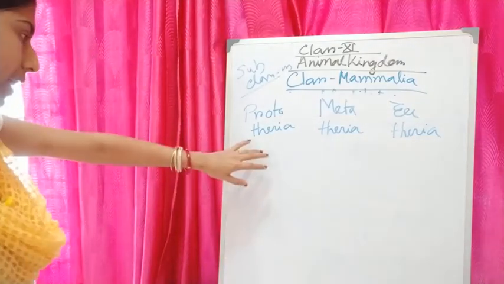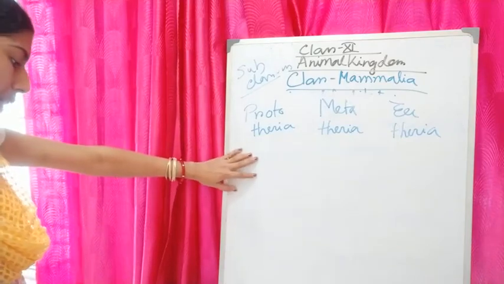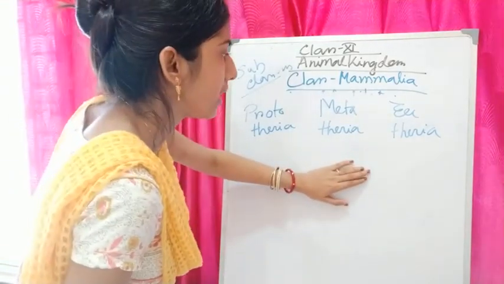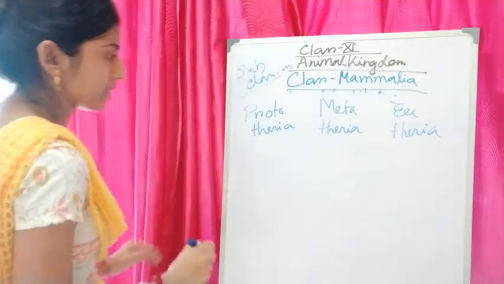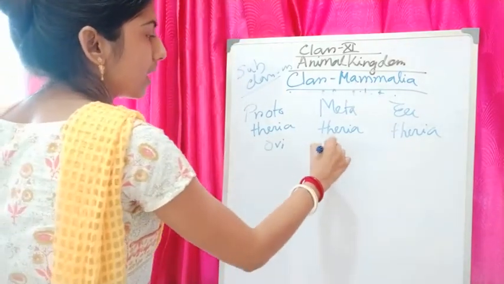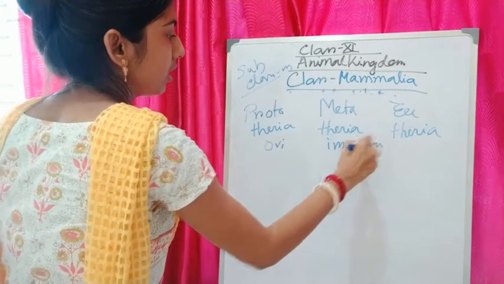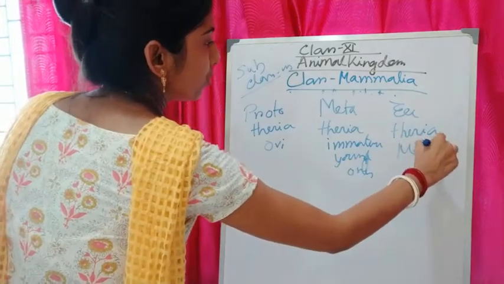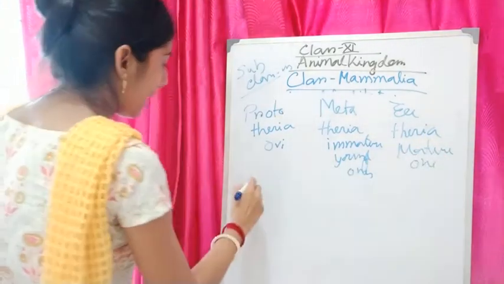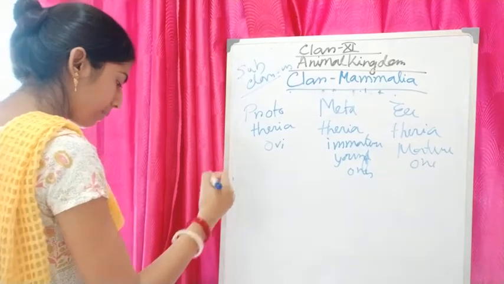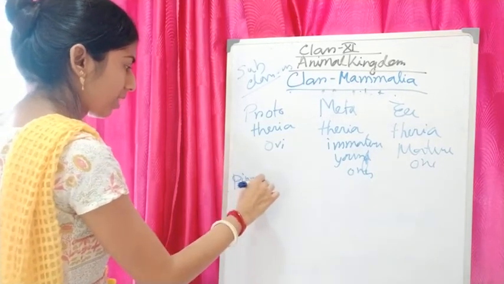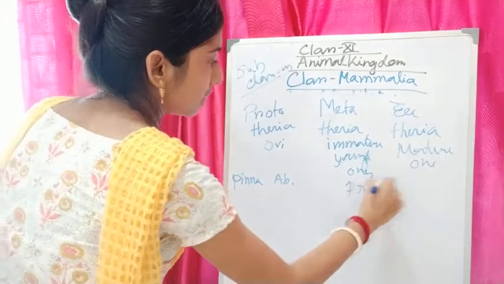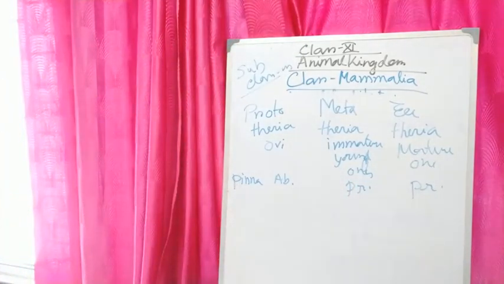The next difference is that the external ear or pinna is absent in prototherians, but in metatherians pinna is present, and in eutherians pinna is present. So they are oviparous, they give birth to immature young ones, and they give birth to mature ones. The pinna is absent in one and present in both Metatheria and Eutheria.